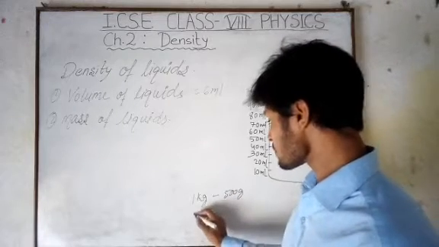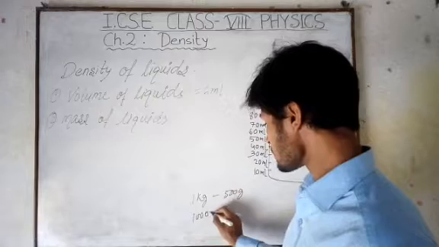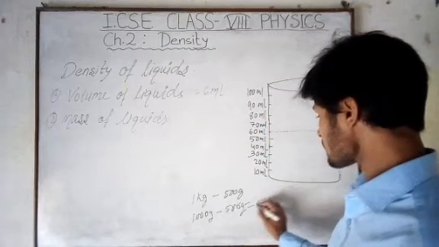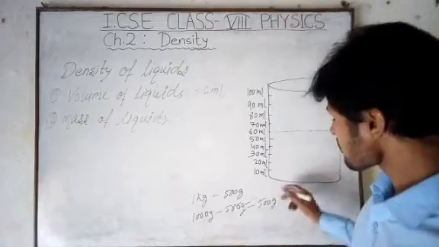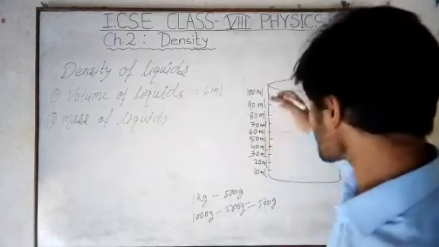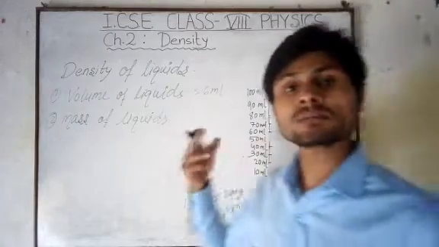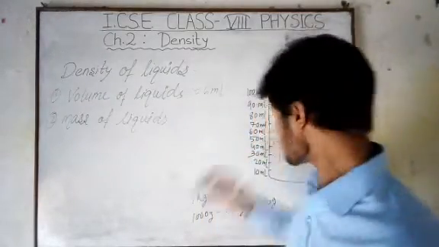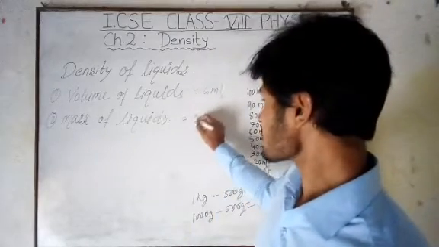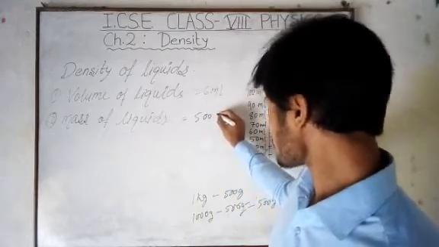So we subtract those: 500 gram is the mass of the liquid. So first we measure the mass of the empty cylinder, then the mass of the filled cylinder. Then we subtract, and here we get 500 grams.